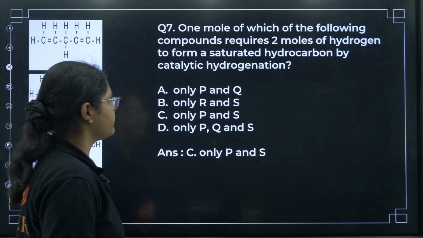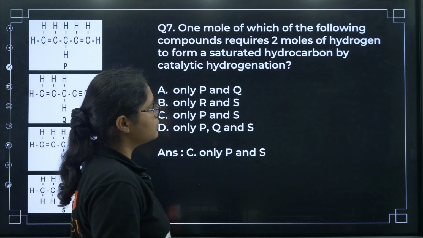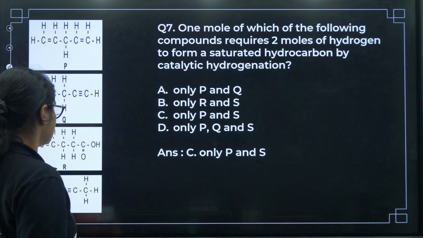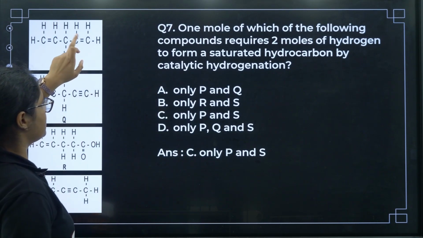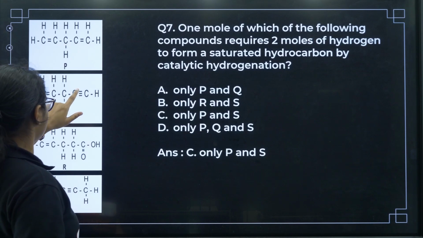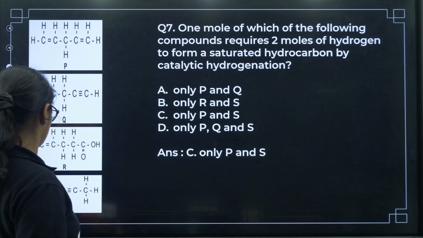Next, 1 mole of which of the following compounds requires 2 moles of hydrogen to form a saturated compound by catalytic hydrogenation? You can see here you require only 1 mole, because here we have, okay, here also we need 2 moles, here we need more moles.